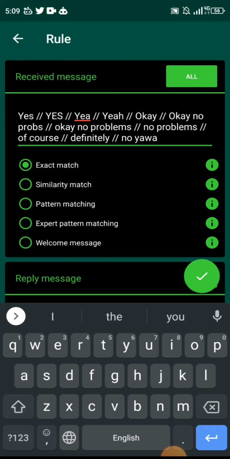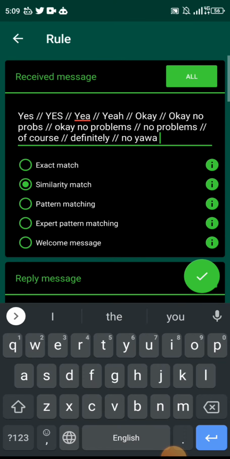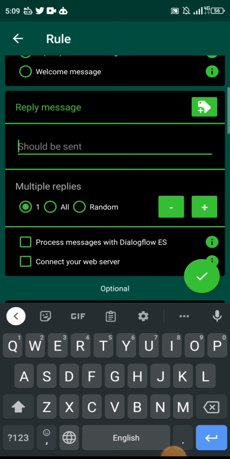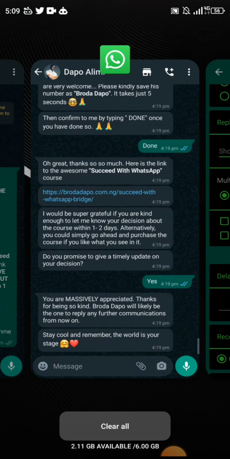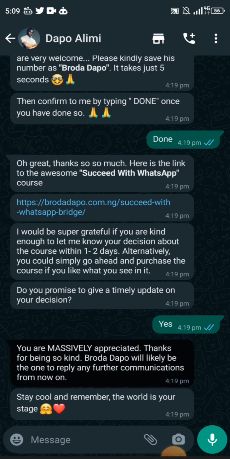Now remember, we don't use exact match, we use similarity match. So we go on and then we go on again. Basically, if they respond with this, what is your bot supposed to reply with? So you put the reply message here. You can see again that the sub menu is just a classic repetition, it looks just like the main menu that we created. So the person says yes, so I put this response.